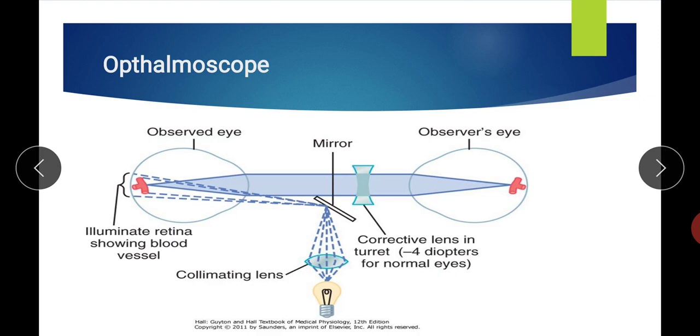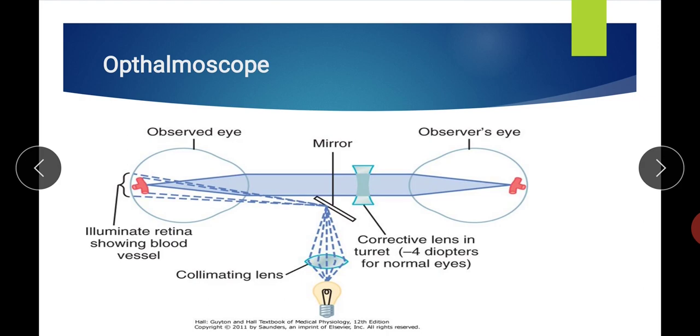And in certain diseases like hypertension and diabetes, the arterioles change. So arterial changes in this type of chronic disease can be seen with the help of the ophthalmoscope. Apart from this, there are multiple eye diseases of the retina that can be diagnosed by directly seeing with the help of the ophthalmoscope.